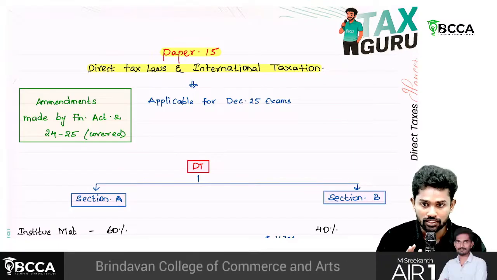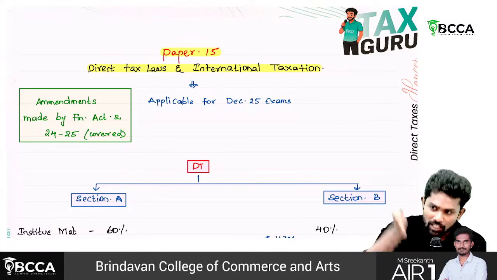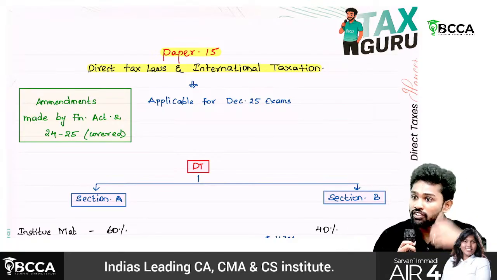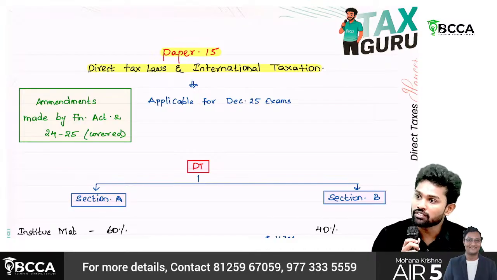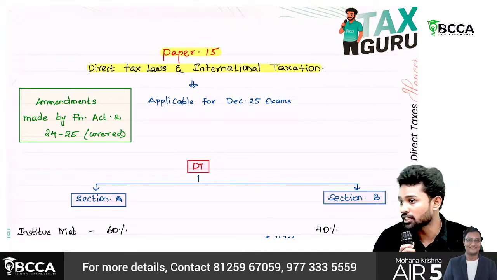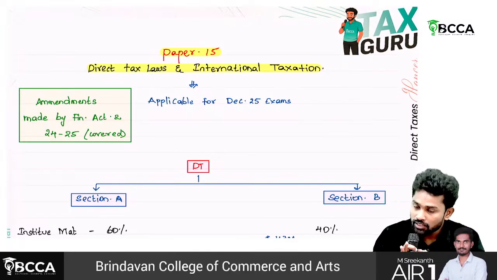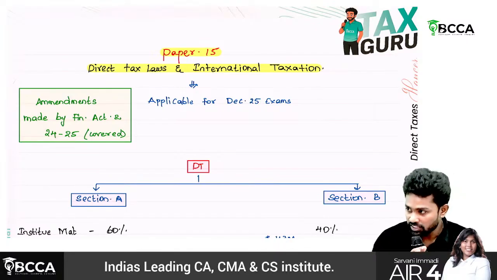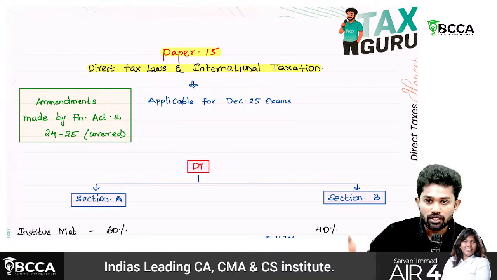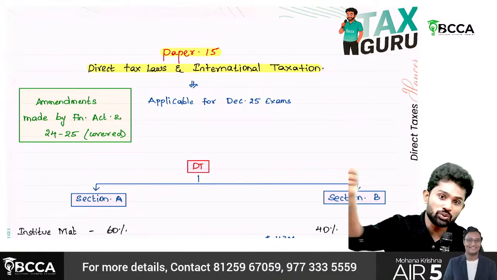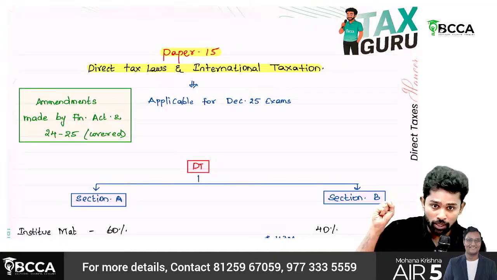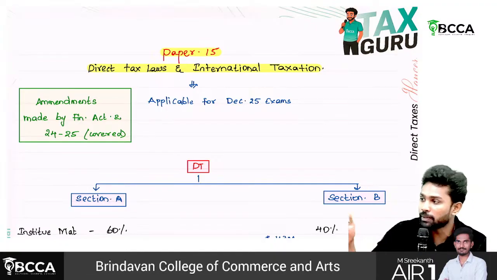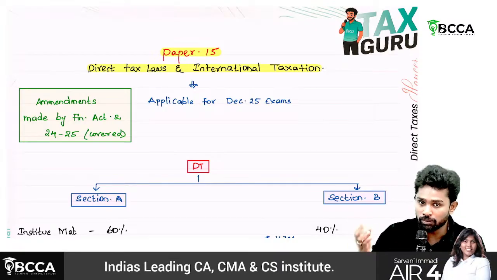If you're thinking of writing your attempt in June 2026, understand that this many amendments may not be there. Compared to December 2024 and June 2025, there are more amendments, but December 2025 and June 2026 will have only a few.